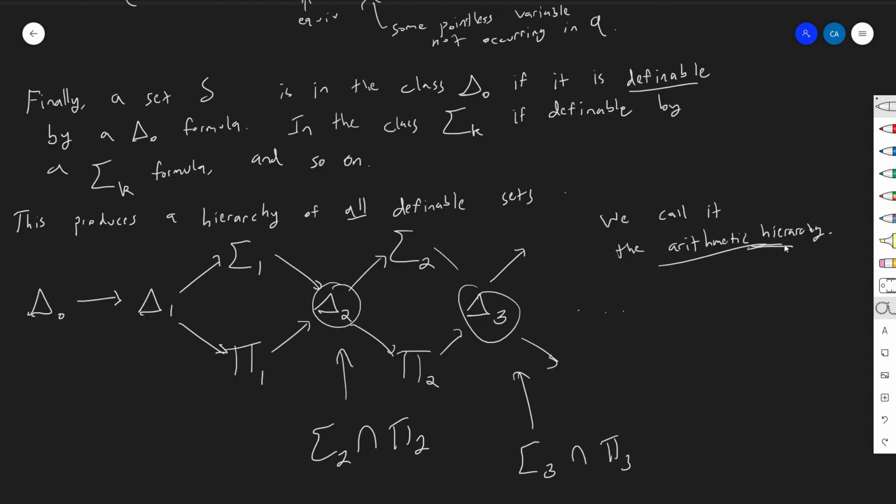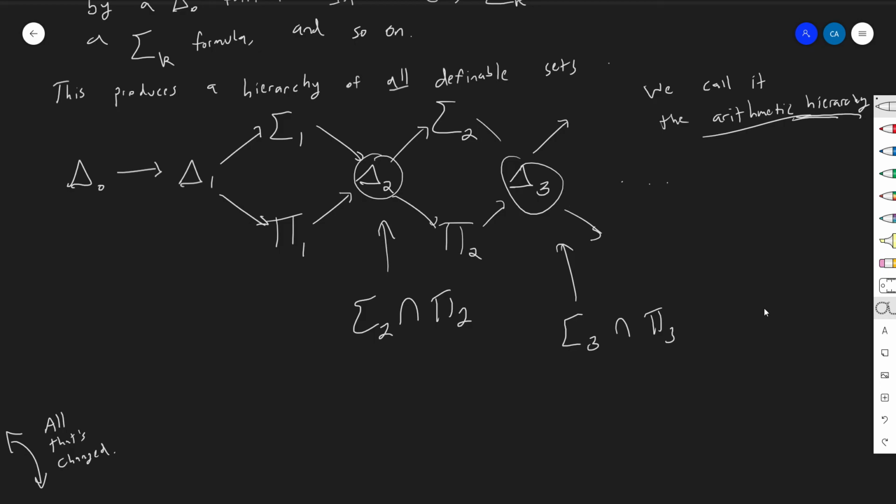Now, as you know, I've been lying to you. We have defined the arithmetic hierarchy already, except it didn't make sense to call it the arithmetic hierarchy when we defined it originally. We've redefined it in terms of this concept of definability, but we already defined it at the end of part 2. I think that was the last thing we did, in terms of computability. And so in the next video, we're going to compare those two definitions, and we're going to show that they are the same. And that will be a very important moment for us.